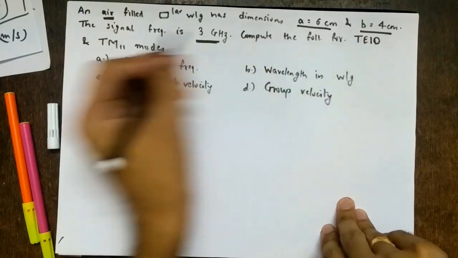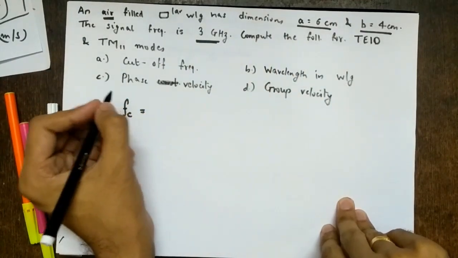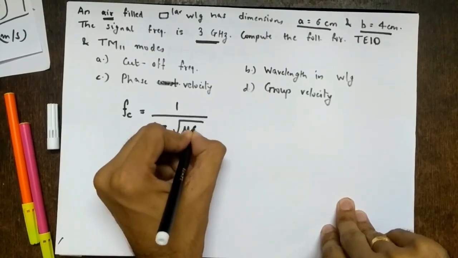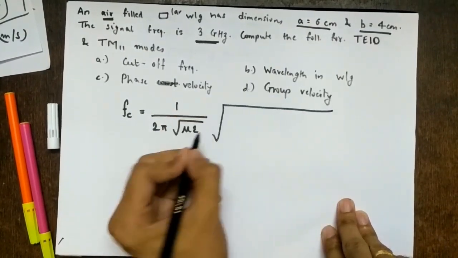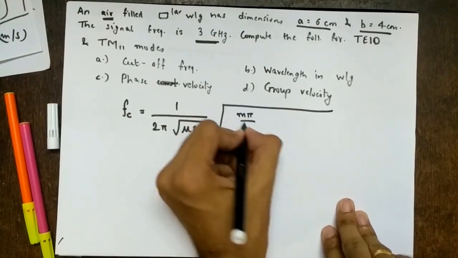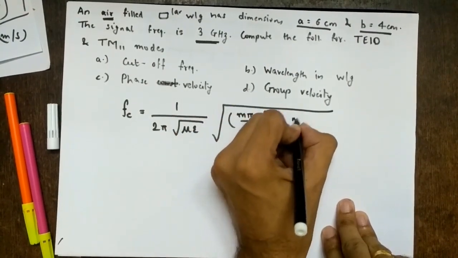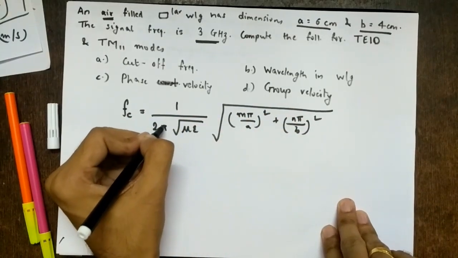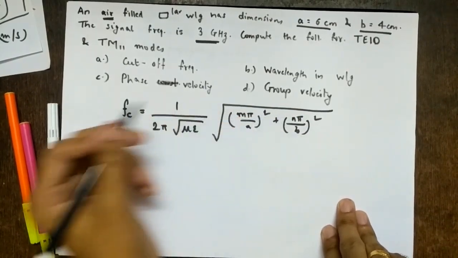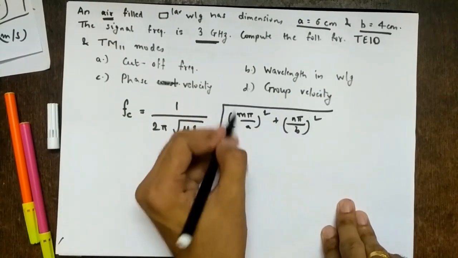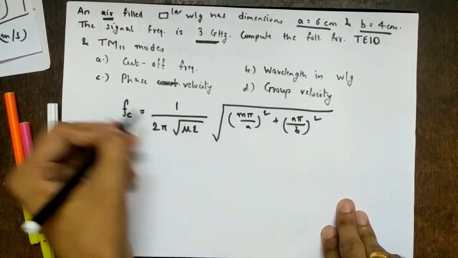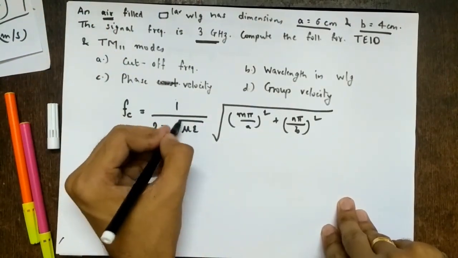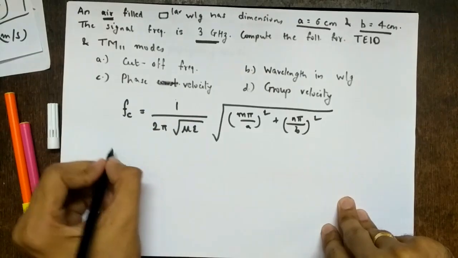So the expressions for TE and TM modes are the same. What is fc? It is 1 upon 2 pi square root of mu epsilon, times the square root of (m pi by a) the whole square plus (n pi by b) the whole square. As I said, some textbooks will remove this pi term, so it is one and the same. This pi square is inside the square root, so if you take it common it will be pi, which will get cancelled with this. Now since the dielectric is there, 1 upon root mu epsilon is 1 upon root mu 0 epsilon 0.